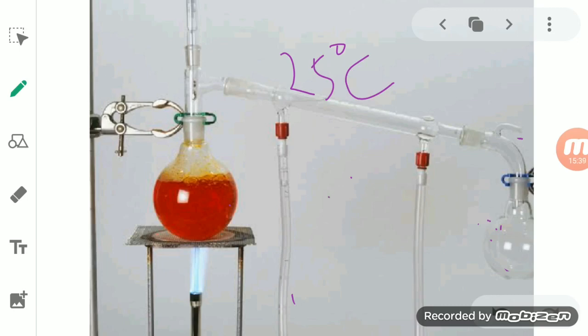But if the boiling points are very close, what will happen? Once you provide heat, the first one will start boiling and the next one will follow with it, due to which we are not able to collect the pure form of the first liquid. So if the boiling points vary enough, it will be easy for us to obtain the first liquid.